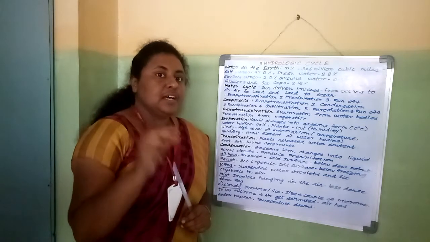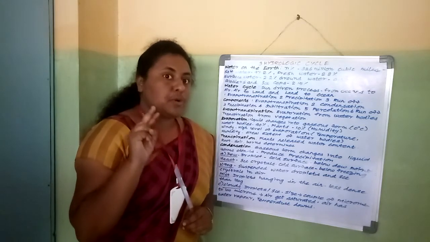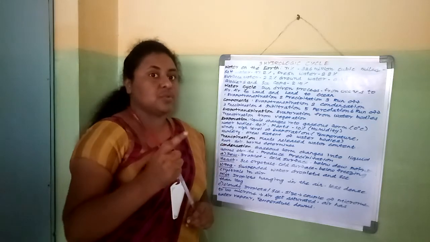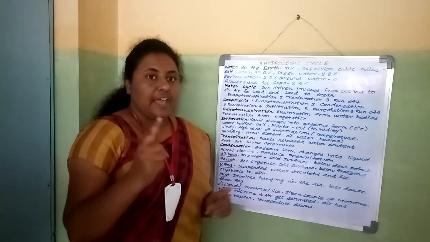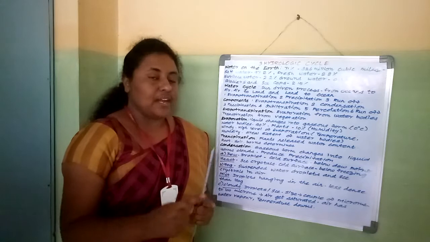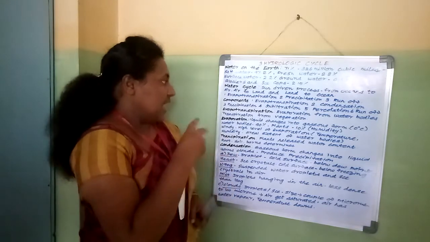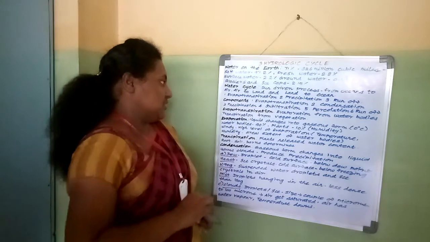The first one, evapotranspiration. Actually here two processes are combined. One is evaporation, next one is transpiration, and together they are called evapotranspiration. First we will see what is evaporation, and the next one is transpiration.